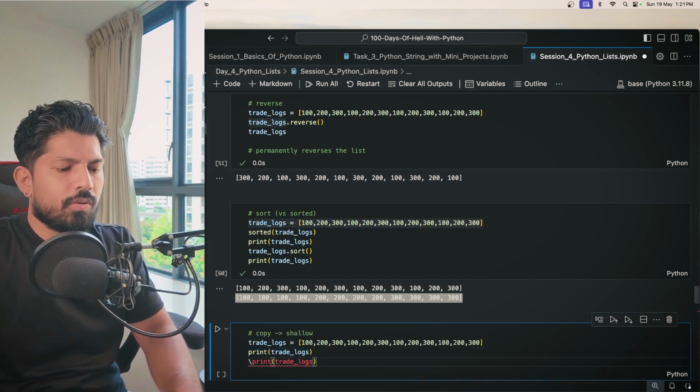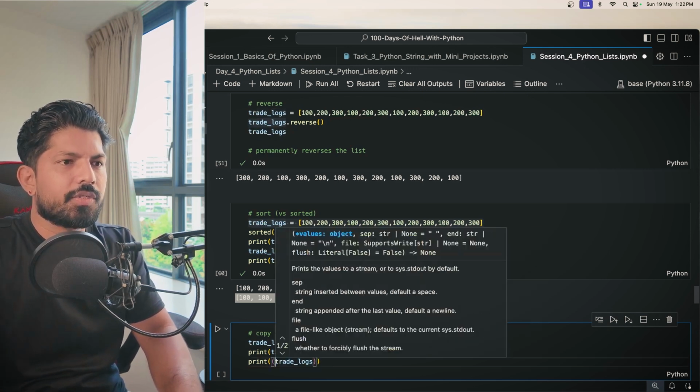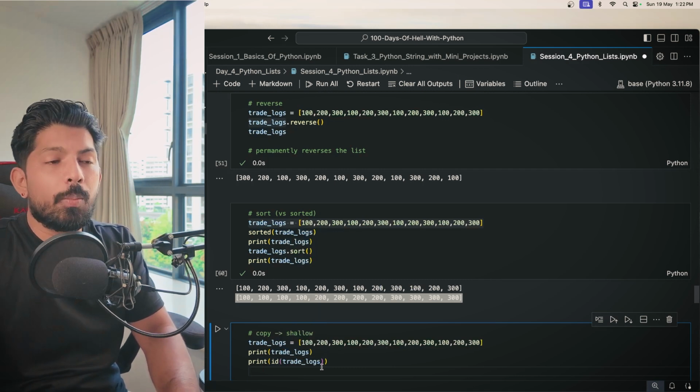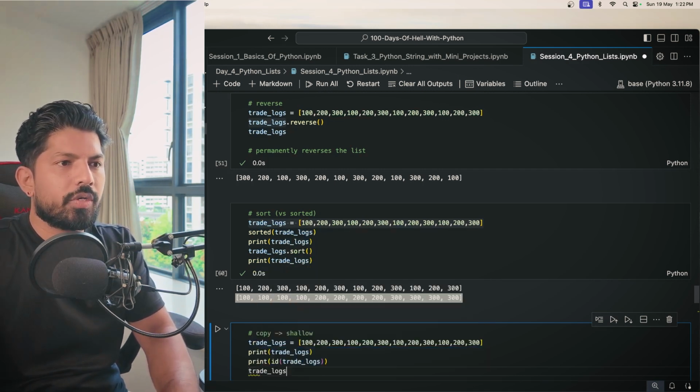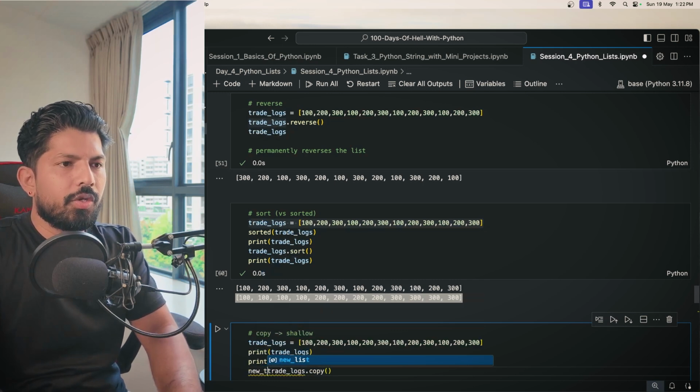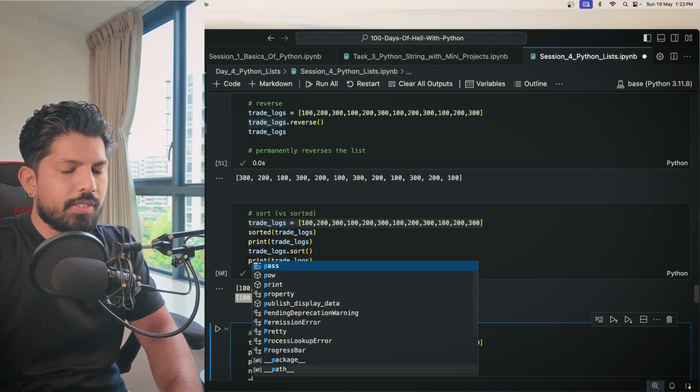So print, and print the id of this, right? Okay. Now what we do is make a copy of this trade_logs. So trade_logs.copy, and let's say we assign it to a new variable, new_trade_logs, correct? And again we print this.